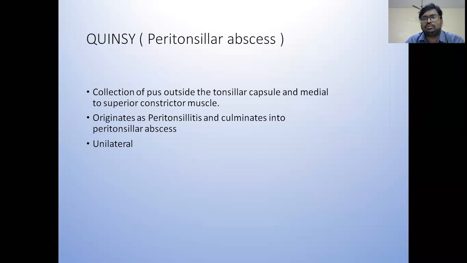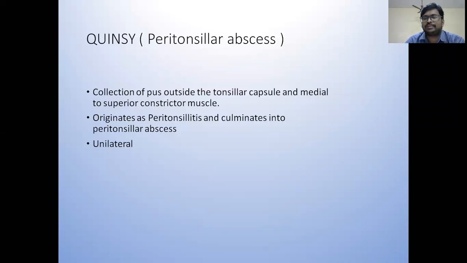Now coming to the complication. The most common complication is the peritonsillar abscess. While talking about the anatomy of the tonsil and bed of the tonsil, we discussed there is a space lateral to the capsule. This is known as loose areolar tissue space. It doesn't have any important structures except for the paratonsillar vein.